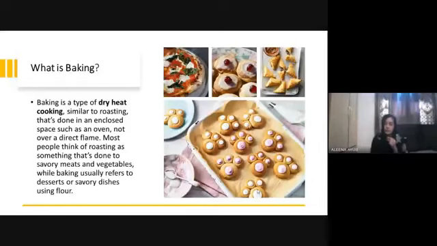So, what comes to our mind when we think of baking? Obviously, pizzas, breads, or pastries. All of these are the things that come to our mind when we think of baking. But what exactly is baking? It is done in an oven at a certain temperature, usually 200 to 300 Fahrenheit degrees, and the temperature varies from dish to dish, depending on what we are going to make. So baking is a type of dry heat cooking which we use to bake foods like pizzas, pastries, breads, or cookies at a certain temperature. Next slide.